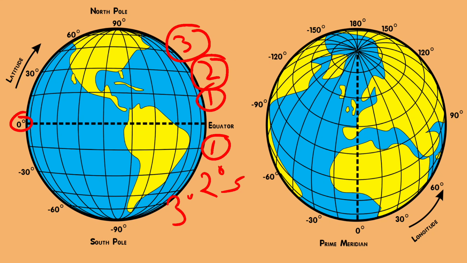I hope today you understood how many latitudes are there, how many longitudes are there, and which are the imaginary lines. But let me tell you, these are not the only important imaginary lines, like the equator, prime meridian, Tropic of Cancer, Tropic of Capricorn, Antarctic Circle, Arctic Circle. These you all know, but there are many more. So total how many are there? I will post a separate video on those 20 imaginary lines.